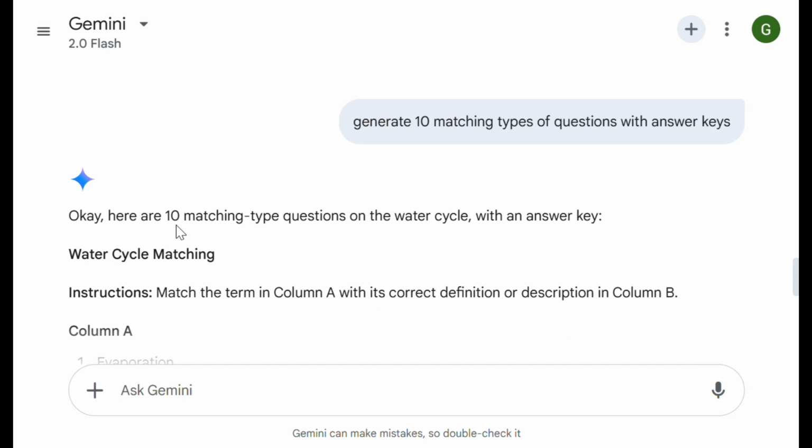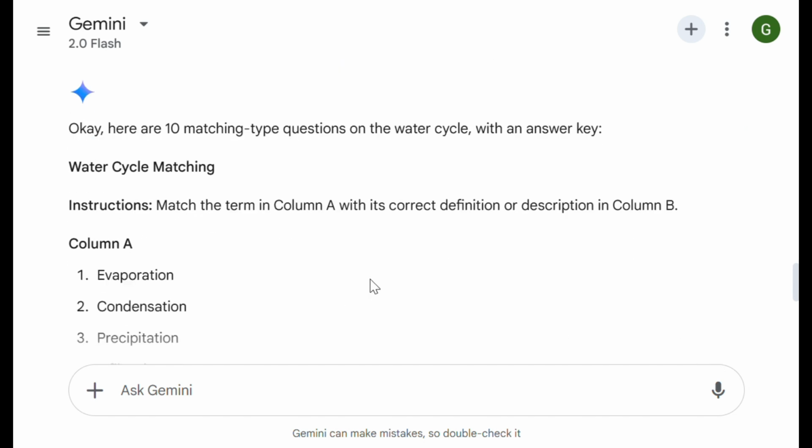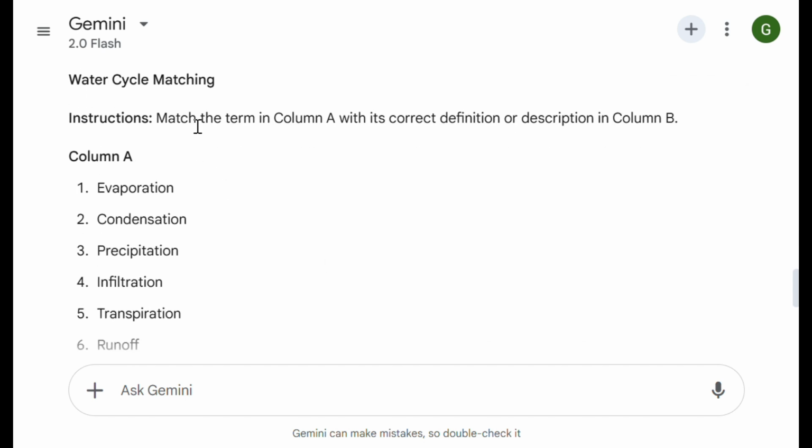Okay, this is the response. Here are 10 matching type questions on the water cycle with an answer key. Instructions: match the term in column A with the correct definitions or descriptions in column B.